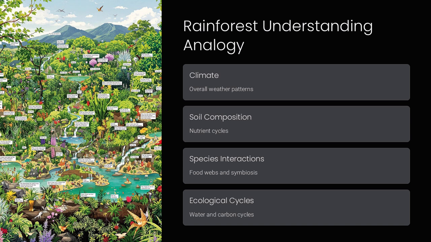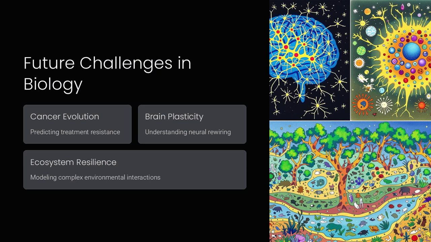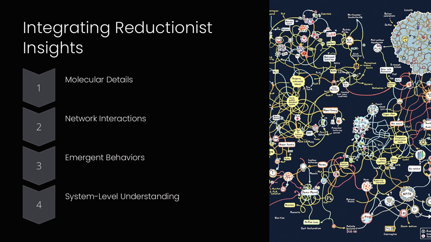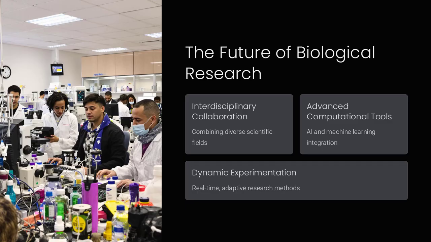Can we predict how cancer cells evolve resistance, how brains rewire after injury, or how ecosystems stabilize after disruption? The answers lie not in studying isolated components, but in understanding dynamic, interdependent processes. Reductionism gave us powerful tools, but to truly understand life, we must move beyond it. The future of science lies not in simply dissecting systems into smaller pieces, but in uncovering the principles that allow them to adapt, evolve, and self-organize. The very properties that make life so astonishingly complex.